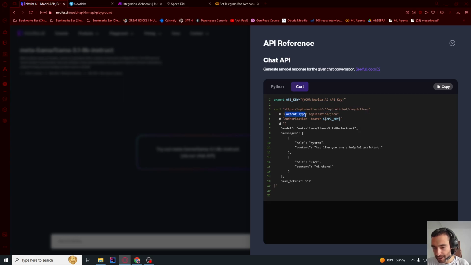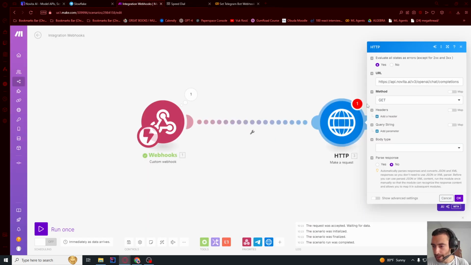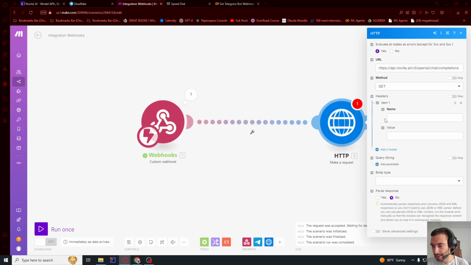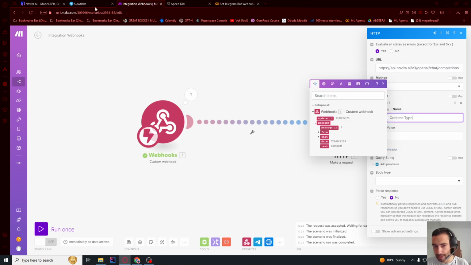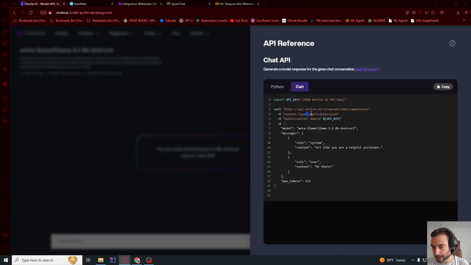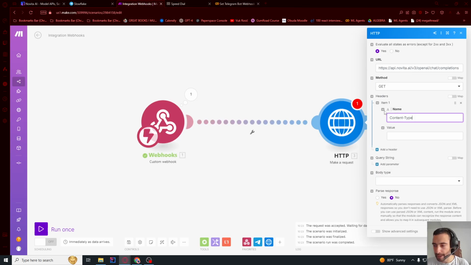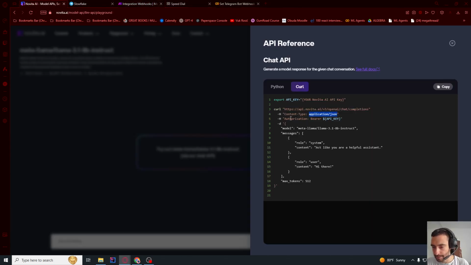So let's copy content type without these two, what is this called, colons. And then let's go back, and where it says headers, add a header and paste content type like this. And then go back again, and this second part, application JSON, that's gonna be the value. So let me go back, name and value, and let's go back again.